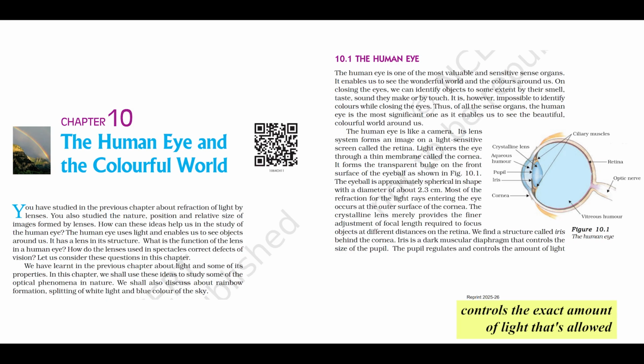It precisely regulates and controls the exact amount of light that's allowed to enter your eye. For example, if you suddenly walk into bright sunlight, your iris automatically contracts, making the pupil smaller. Why? To restrict too much light from getting in.